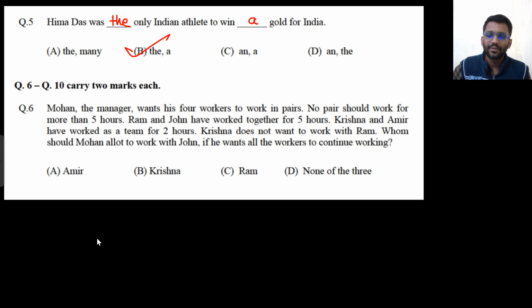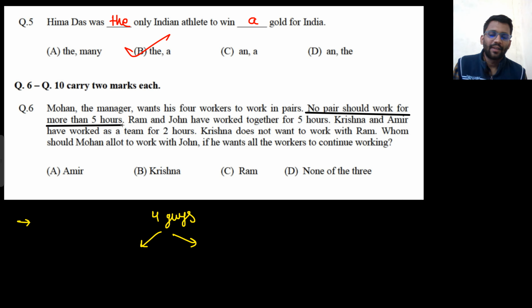Sixth one, a basic aptitude question. Mohan, the manager, wants his 4 workers to work in pairs. So there are 4 guys, they would work in pairs. That means 2 guys will work together, 2 guys will work together. Now no pair should work more than 5 hours. So the maximum time one pair can work is 5 hours.